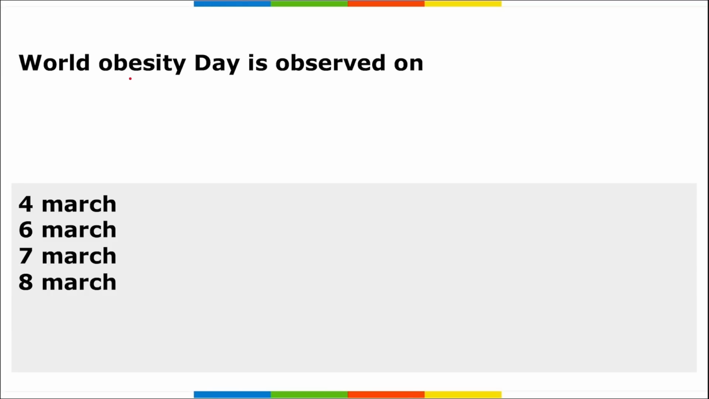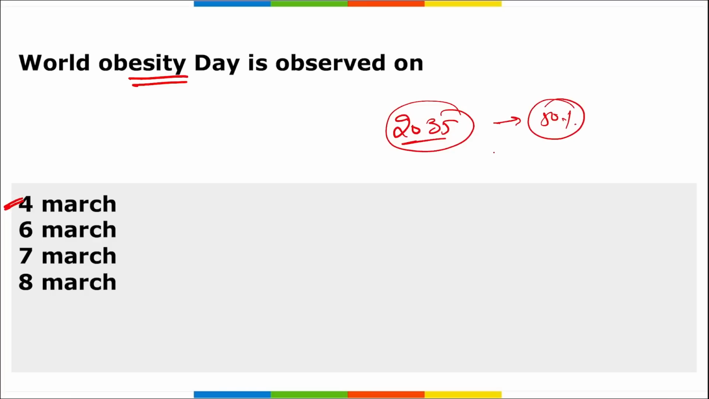Next, World Obesity Day. When do we observe World Obesity Day? This day is observed on 4th of March, and there is data that suggests that by the year 2035, almost 50% of the world population will be having the problem of obesity. Alright, and this World Obesity Day is annually observed by the World Obesity Federation, a non-profit organization, in collaboration with the global members.